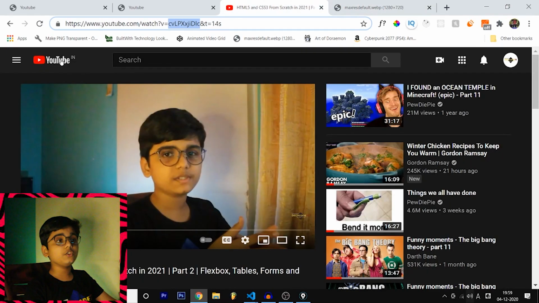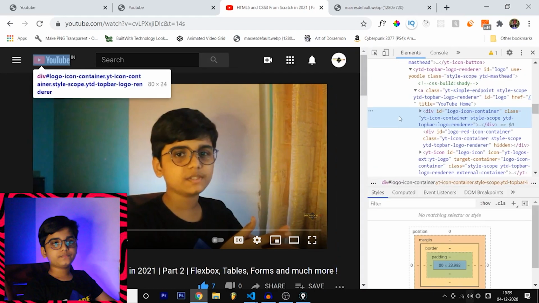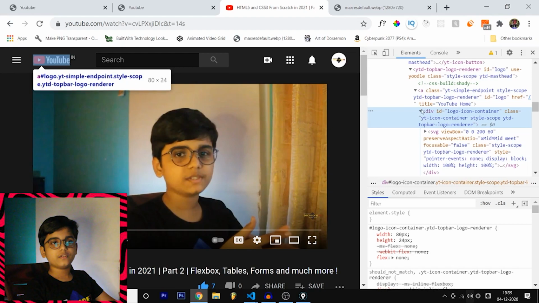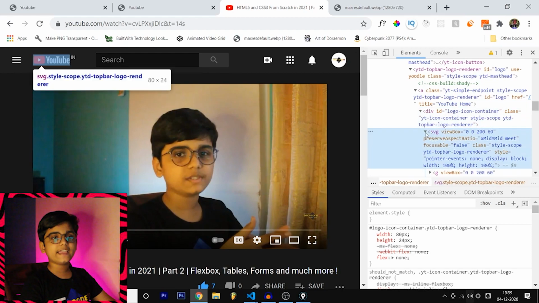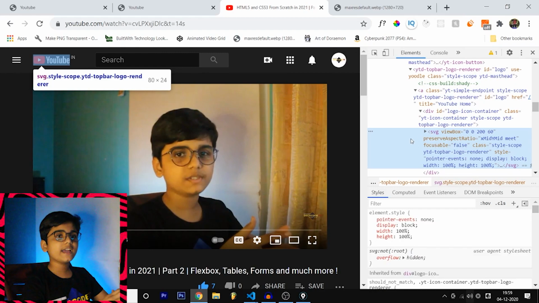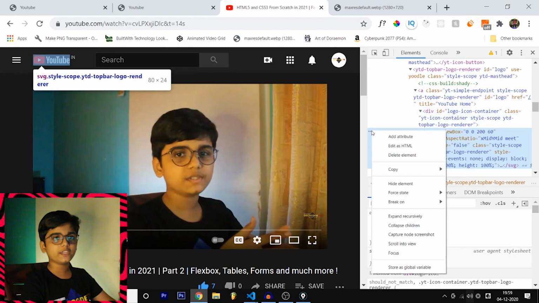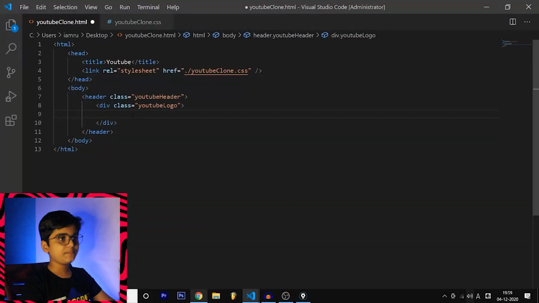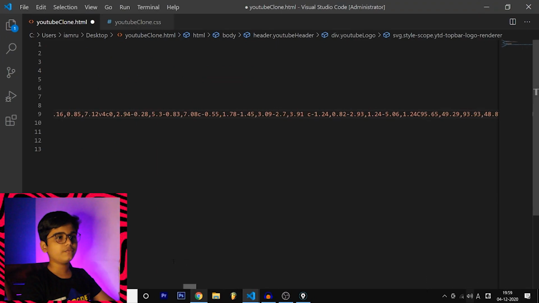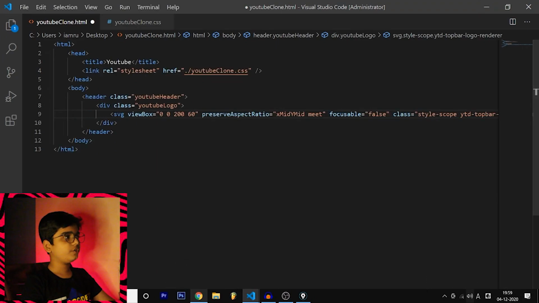Now I want to pick the YouTube's logo. How can I do that? Just inspect, and after inspecting, drop down this div. The YouTube logo is not in the form of an image, but in the form of an SVG. Over here you can see that they are using an SVG tag. SVG means vector image, so you can use that as a substitute for an image. Just click the three dots right over here, copy element. That is easy. And after that paste it right over here. Perfect. So this is your YouTube logo.